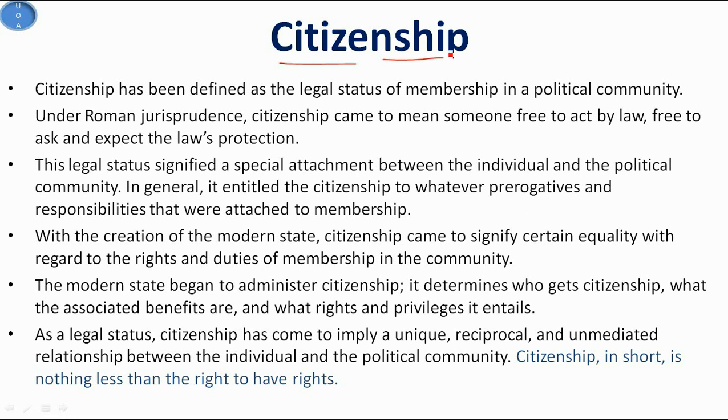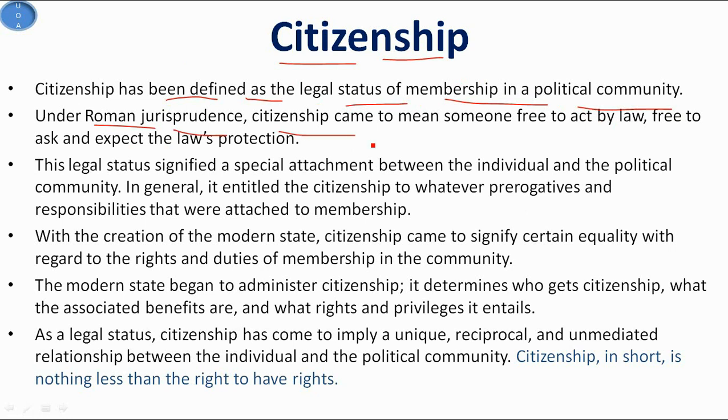So basically the idea of citizenship today implies that members of a state are not mere subjects who have only duties to perform, rather they enjoy certain inalienable rights. So in medieval times, when there was a monarchical system, members of states were subjects, and as subjects, all those who stay in a territory are duty bound to obey, and they can't make any claims on a state. So now citizenship has been defined as the legal status of membership in a political community.